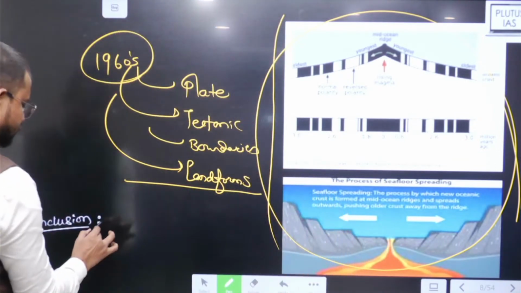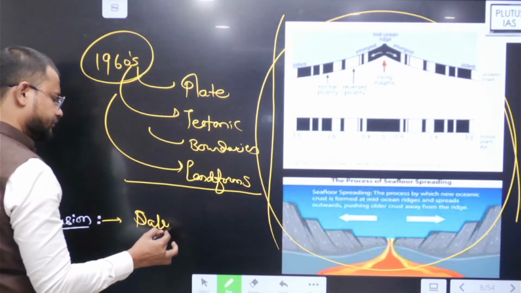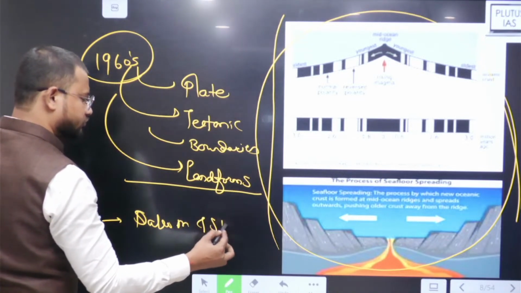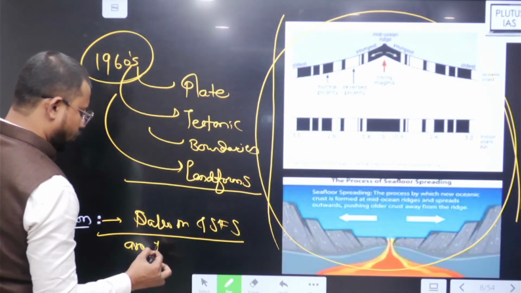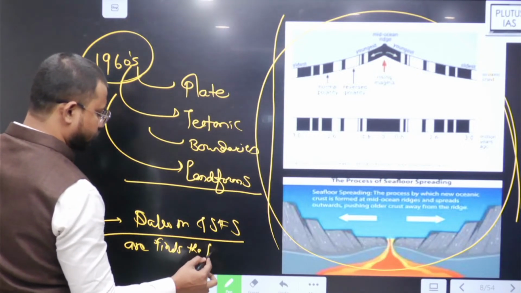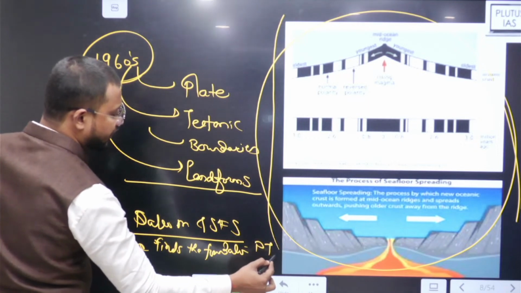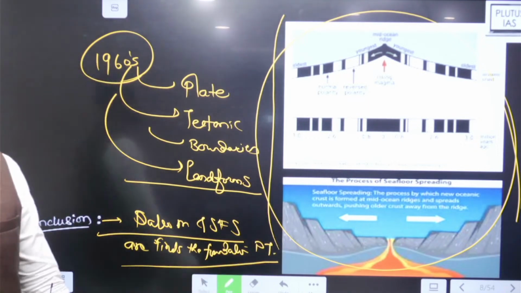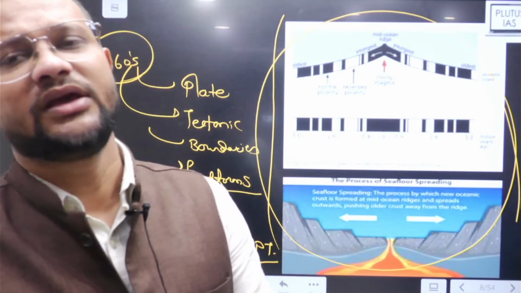And in the conclusion, thus these two concepts of paleomagnetism and seafloor spreading find the foundation of the new evolving plate tectonic theory. Yes, then हो गया, enough है. That is what the conclusion is.